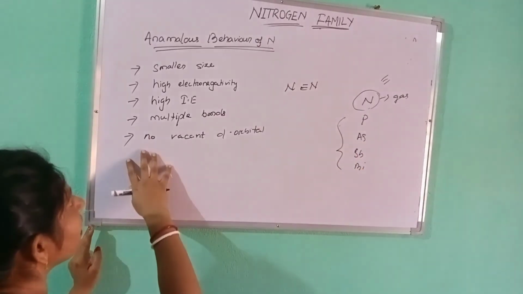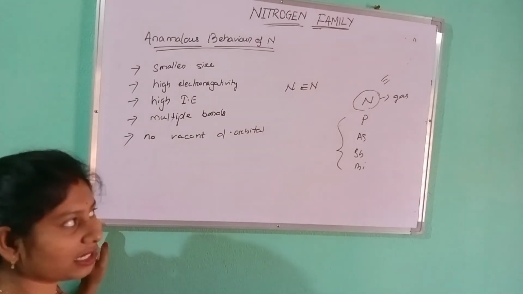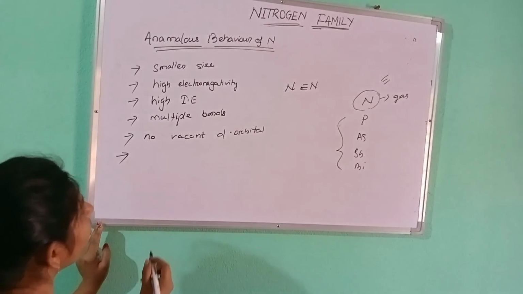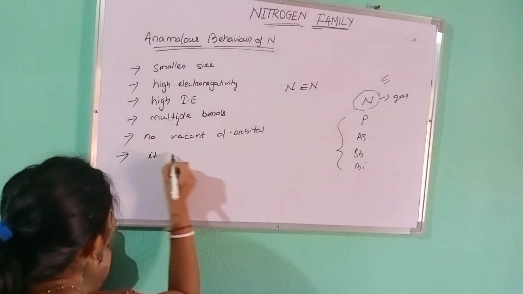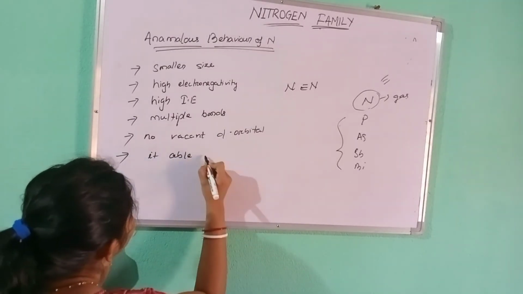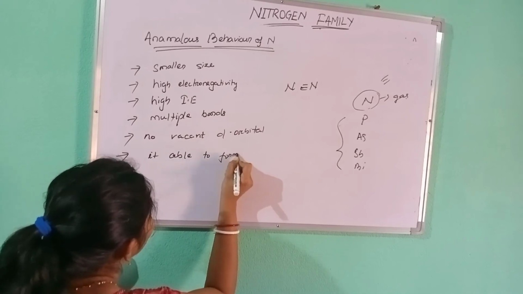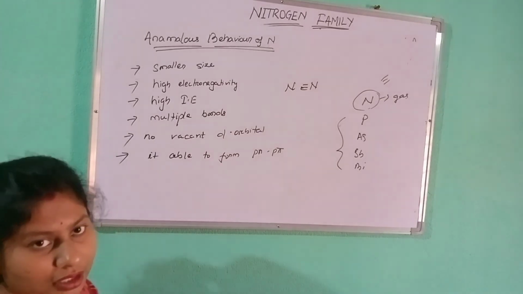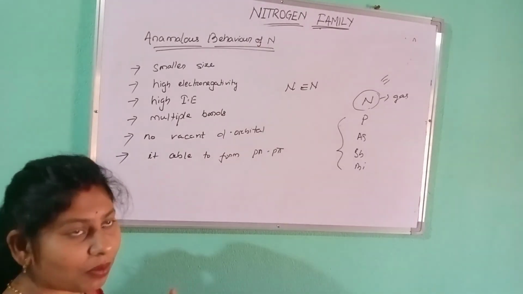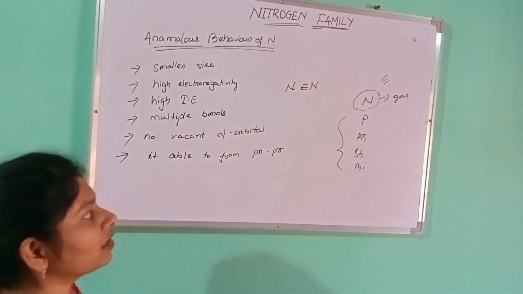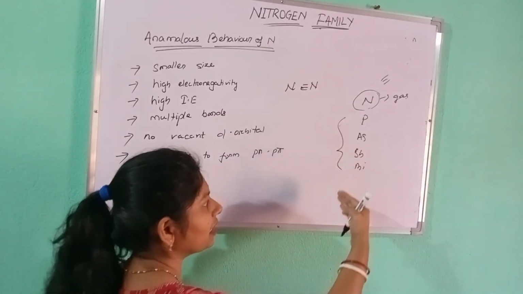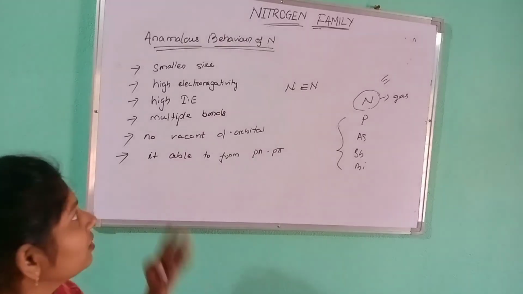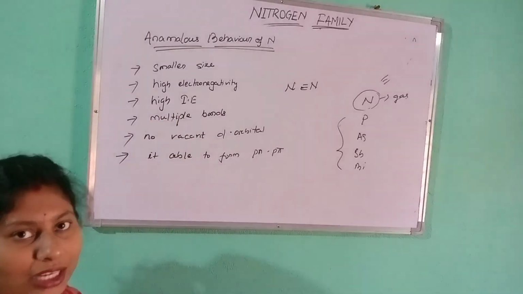Another point is p-pi bond formation, which is possible in nitrogen but not in phosphorus, arsenic, antimony and bismuth. So these are the reasons of anomalous behavior.